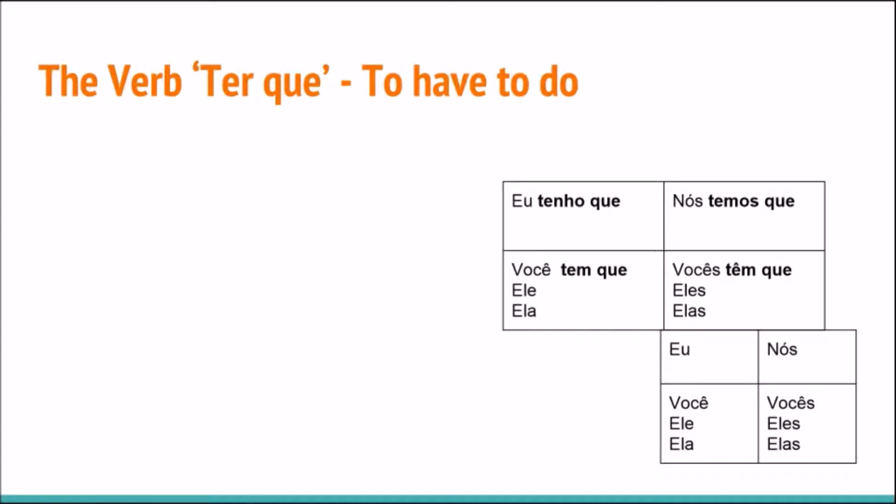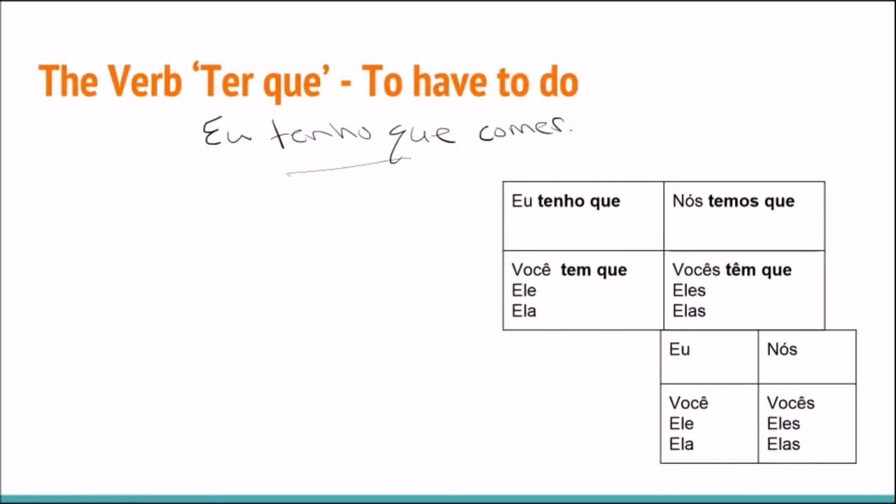So let's say, eu tenho que comer. I have to eat. In the previous slide, we could have put eu preciso de comer. I need to eat. Eu tenho que comer means I have to eat. In many cases, they're interchangeable.